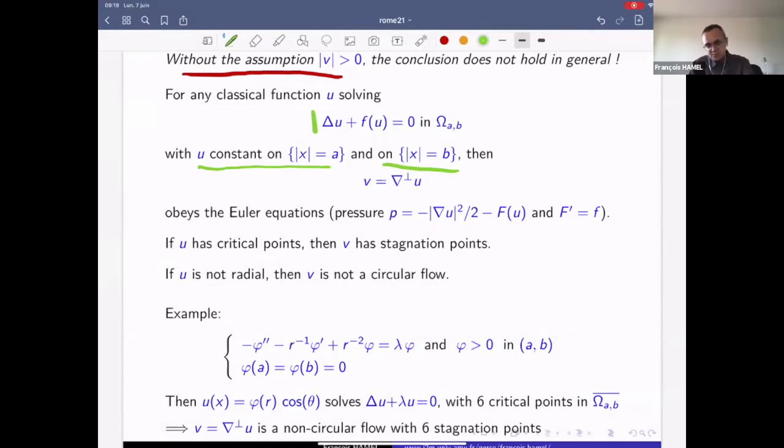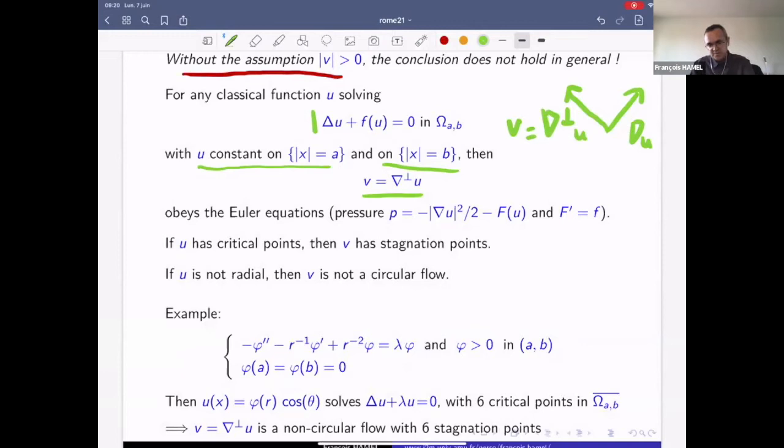Then if we introduce this flow, the orthogonal gradient of U is this vector field, where we rotate the gradient of U with an angle of pi/2 counterclockwise. So this vector field V obeys the Euler equations.